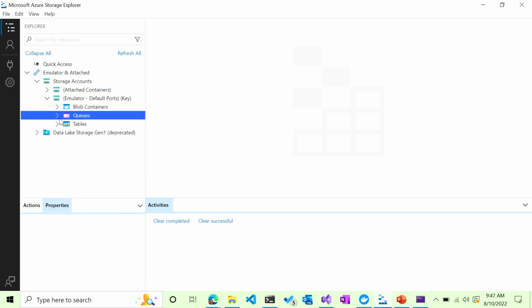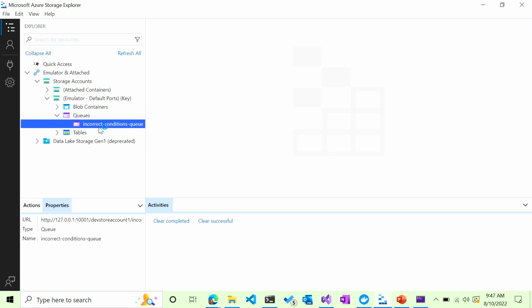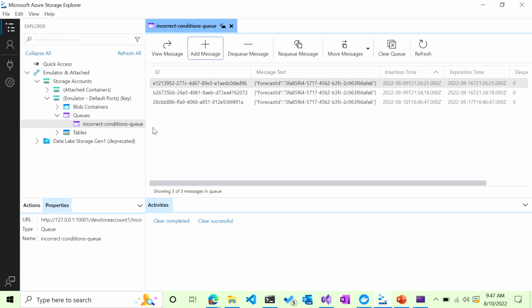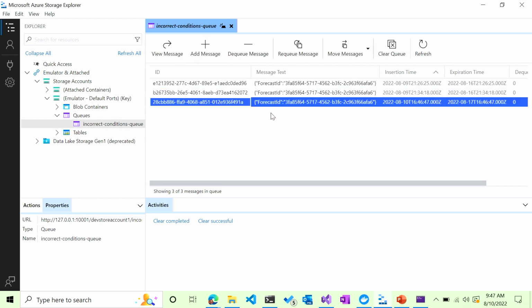And I go to the queue. You can see I have my incorrect conditions queue, which I was putting it in. And let's see, 8:10, that's today's, so it's right there. Cool. So that's running everything. Visual Studio started up my container for me. I just needed to get the connection strings out of the secrets file. I'm not sure why that didn't work, but we're all good as far as that goes.